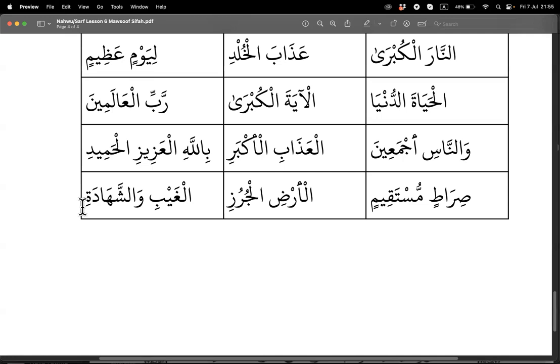But because Al-ghaibi doesn't have ta marbuta, it's actually not even feminine. Even if this is feminine, you see a wow in between. Mawsoof Sifah cannot have wow in between, so it disconnects. So this is not a Mawsoof Sifah. Clear? Inshallah.